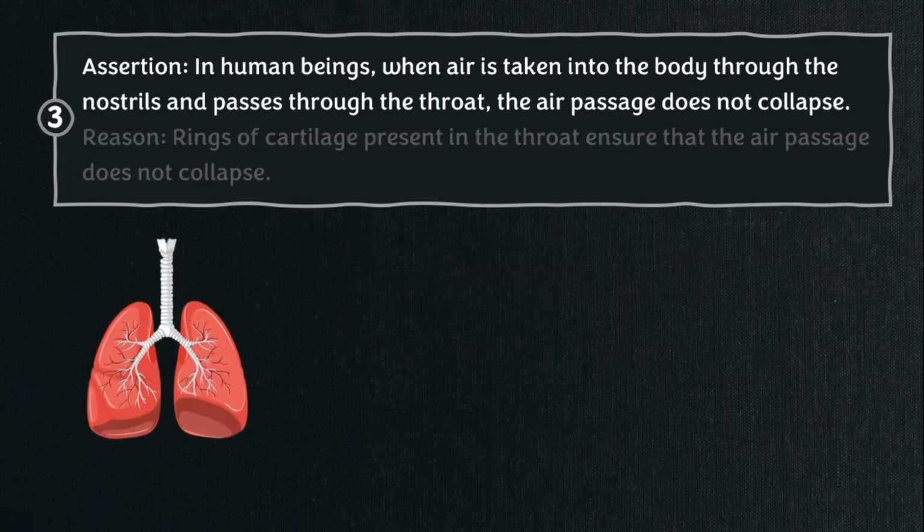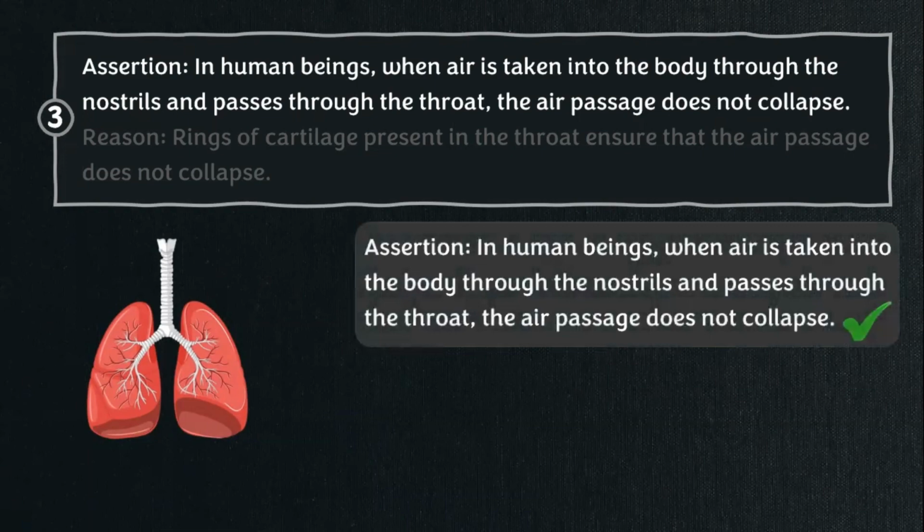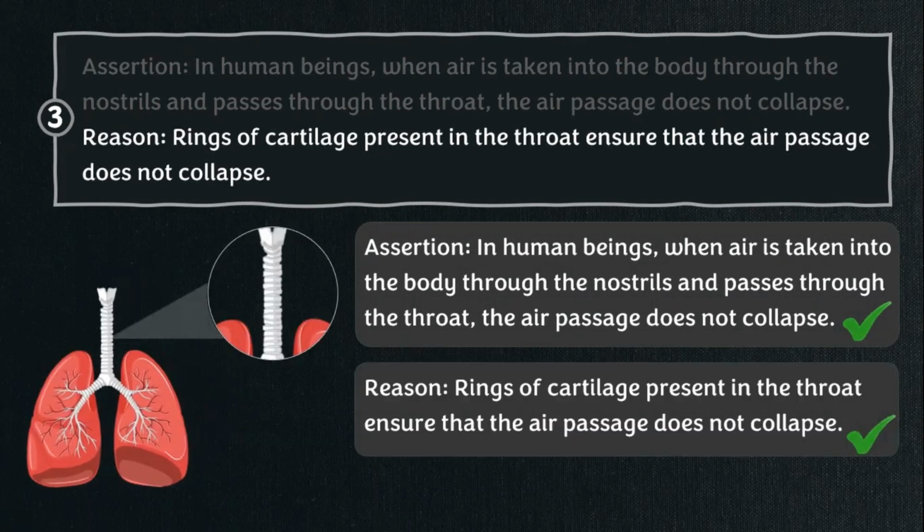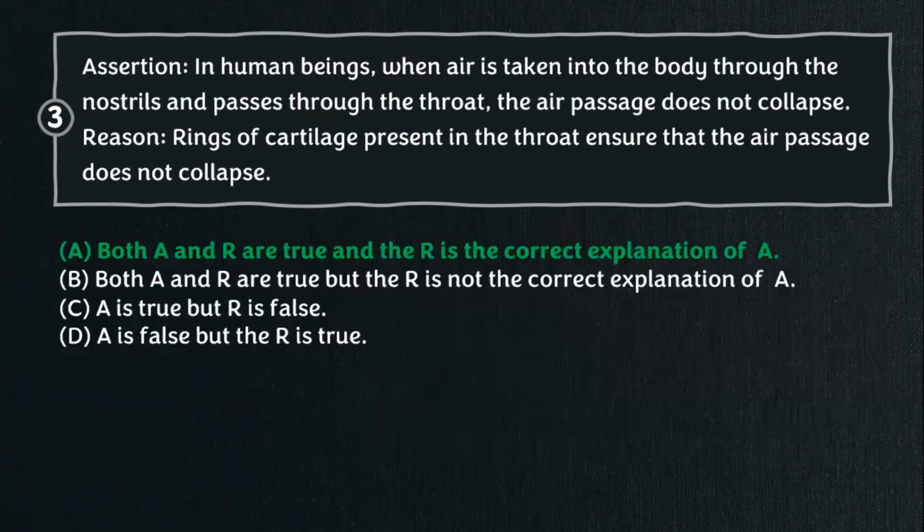Assertion is true that when the air enters through the nostrils and passes through the throat, the air passage does not collapse. The rings of cartilage which are present in the throat ensure that the air passage does not collapse. Hence, the reason is also true, and it is the proper explanation of the assertion statement. So option A is the correct answer.